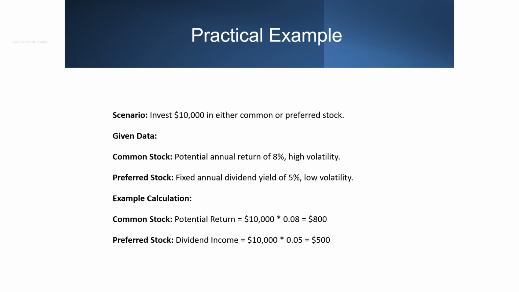Let's compare an investment of $10,000 in common stock versus preferred stock. Common stock offers a potential annual return of 8%, but comes with high volatility, resulting in a potential return of $800. Preferred stock provides a fixed annual dividend yield of 5% with low volatility, resulting in a dividend income of $500. This example highlights the trade-off between potential return and risk in different types of equity securities.